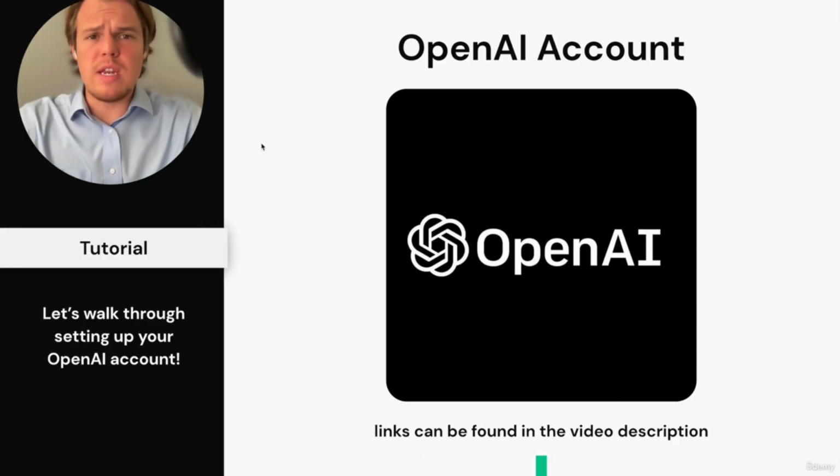So the first thing we need to do is set up an OpenAI account. This is what's going to give us access to the API so we can integrate that with Zapier and start using ChatGPT in our Zapier flows.